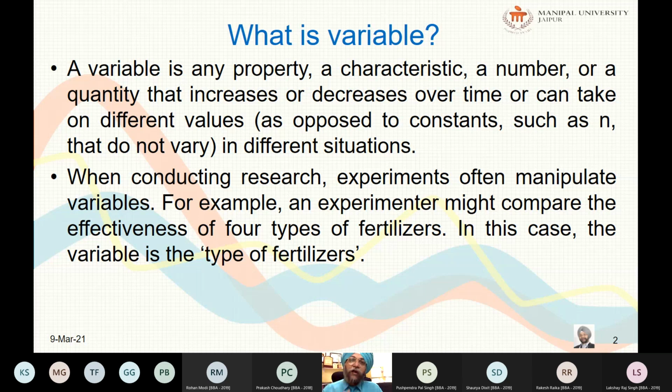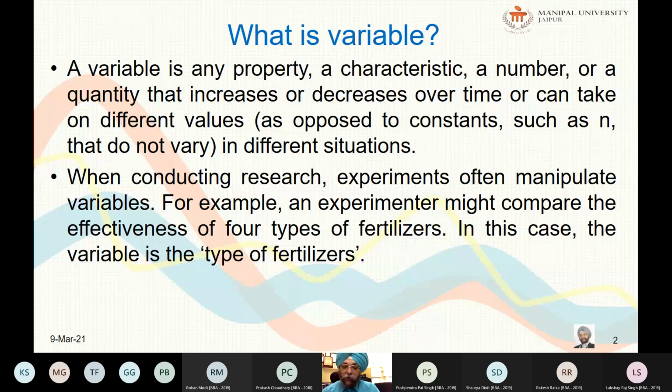On that equal type of land, he is applying four different types of fertilizer, and he is sowing the same crop in all four fields. Here the type of soil is constant, whereas the type of fertilizer which he provides in all these lands will be different, and he wants to measure the productivity.